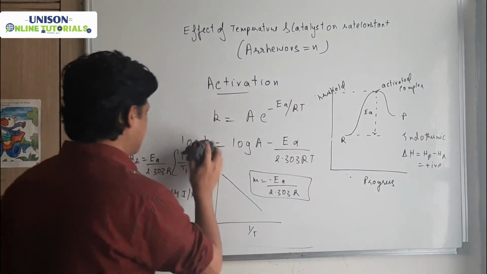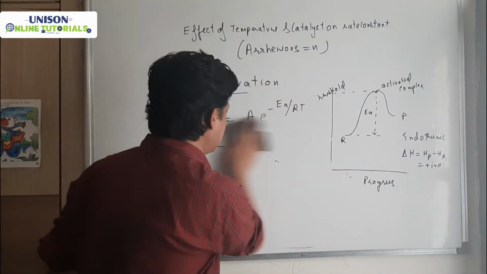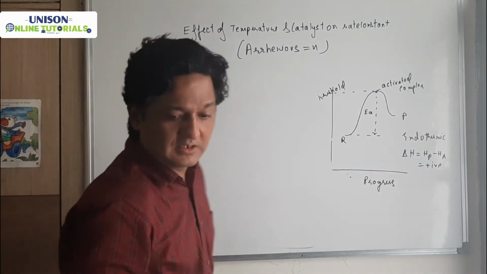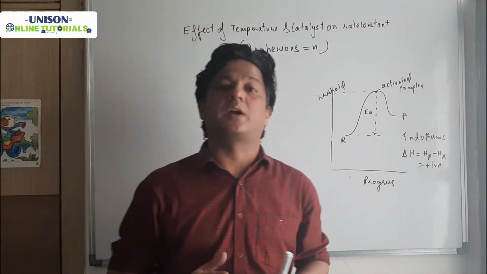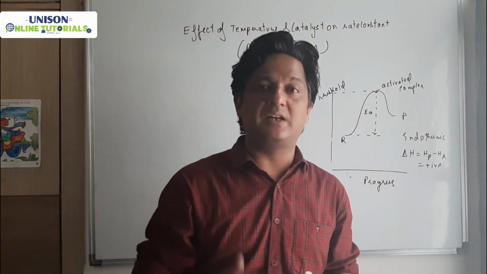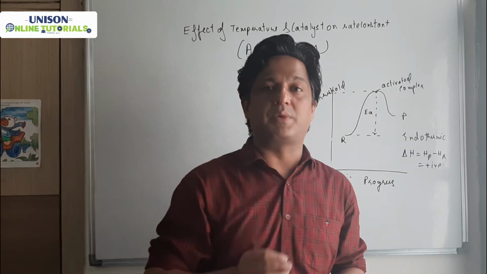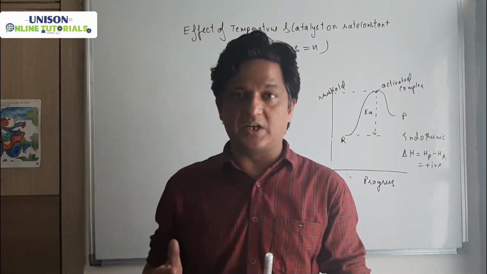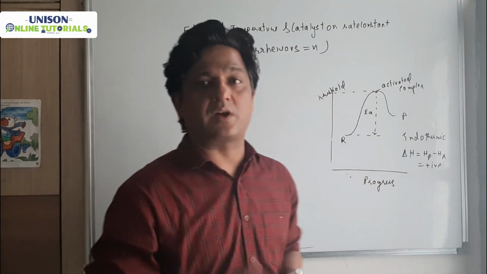I will do a question on this. It is a most common question. As we know, the rate of a reaction doubles for every 10 degree rise in temperature. So if the temperature increases from 10 to 50, how much will the rate increase?